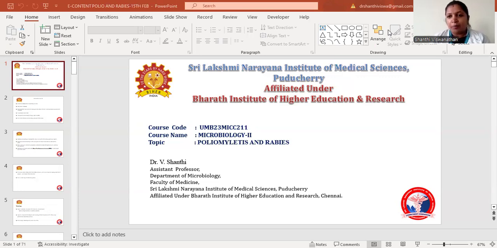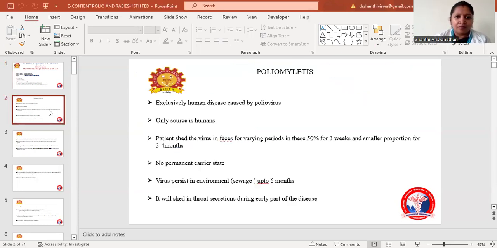Today we are going to discuss poliovirus and rabies. So coming to poliomyelitis, it is exclusively a human disease which is caused by poliovirus. The only source is human. So patients shed the virus in feces for a variable period.